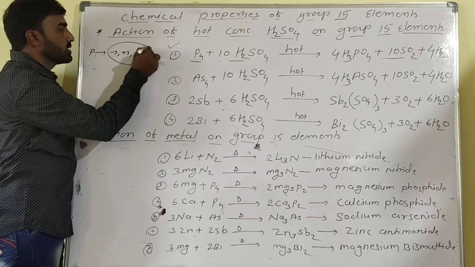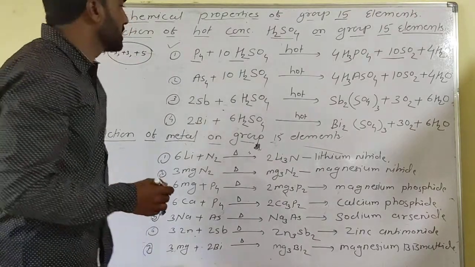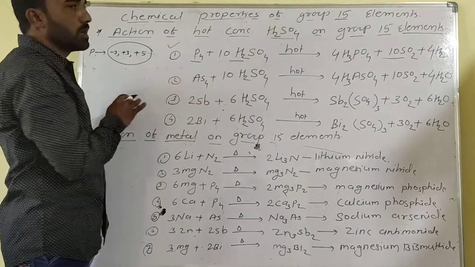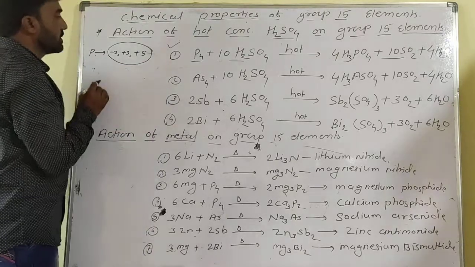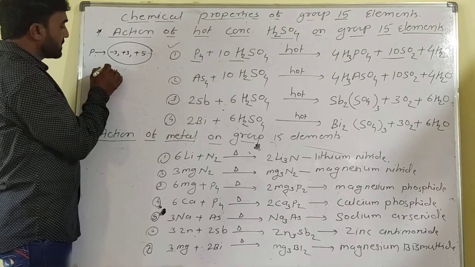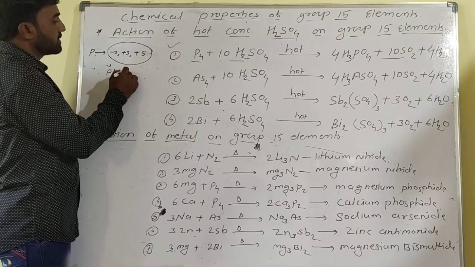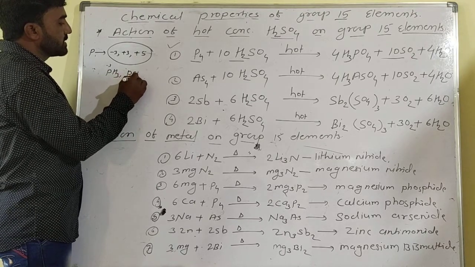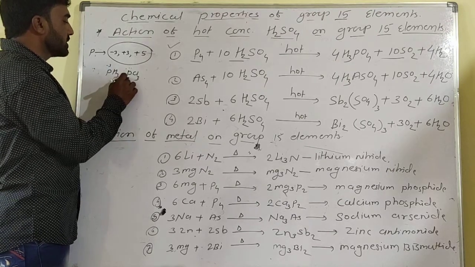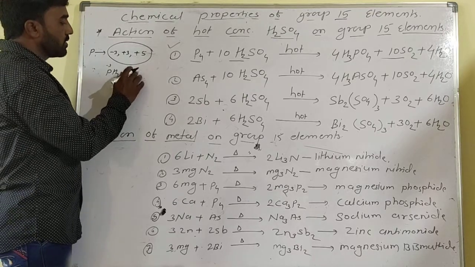Under these conditions, different types of compounds are formed. For example, -3 is in PH3, phosphine, where phosphorus is in the -3 oxidation state. Another is +3, in PCl3, phosphorus trihalide, with one lone pair of electrons; here phosphorus is +3 and chlorine is -1.